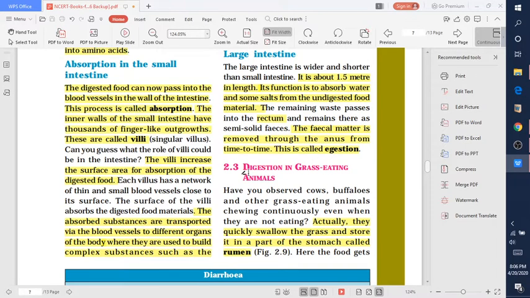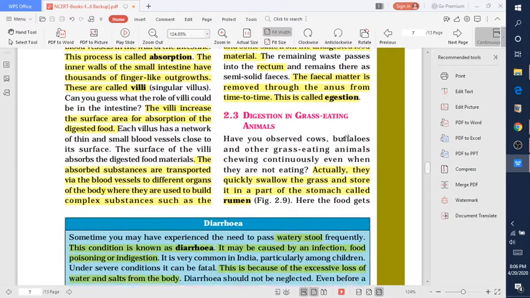Two terms are introduced in this chapter, ingestion and egestion. Egestion is the removal of fecal matter from the anus, and ingestion is the taking up of food into the mouth.